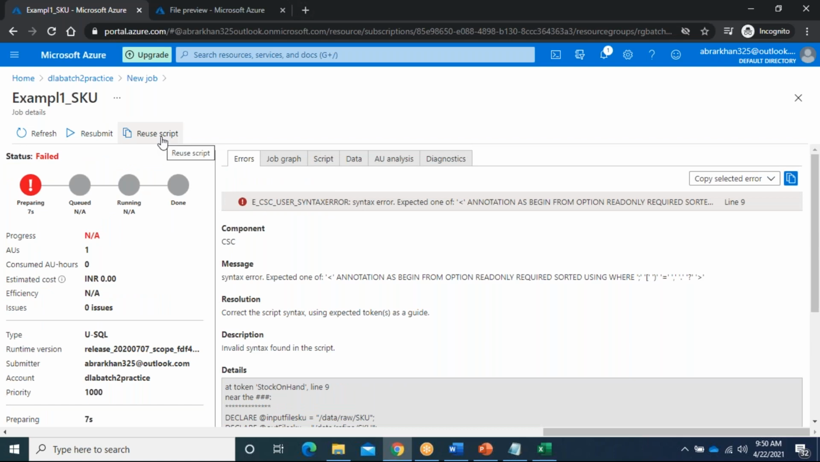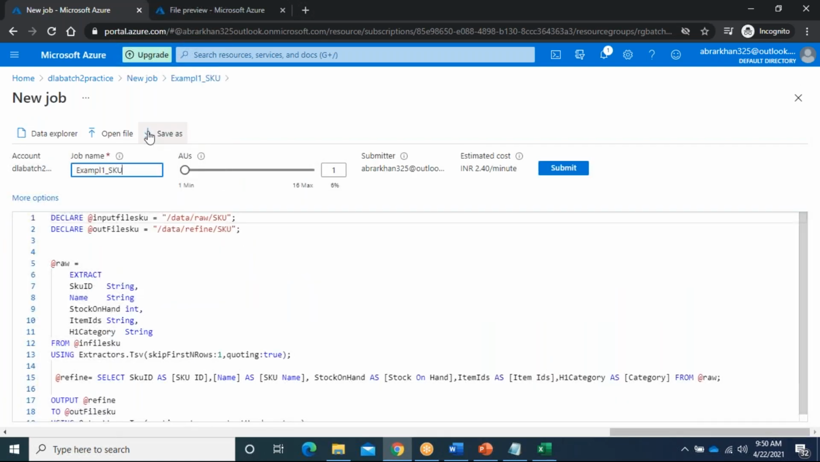Now what I can do is go to reuse script. Here you can see I missed this comma. Generally, if name is showing as blue color, it is a reserved word or keyword. You can use it, no problem, or otherwise you can enclose it with brackets. Anyway, it is fine. Now I can resubmit my job.